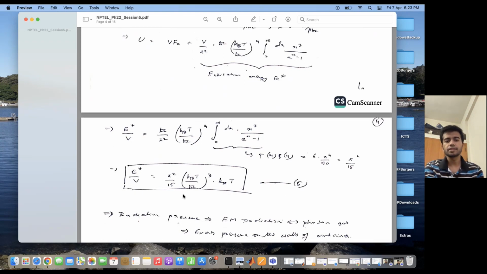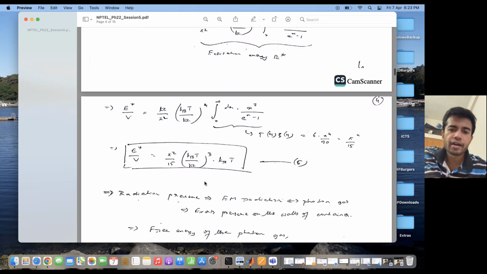As you can see, it depends upon the speed of the radiation, speed of the photons, that is c, and the temperature of the radiation, that is capital T over here. Okay, so hotter the box, the higher would be the excitation energy per unit volume. At T equal to 0, it's not excited at all.